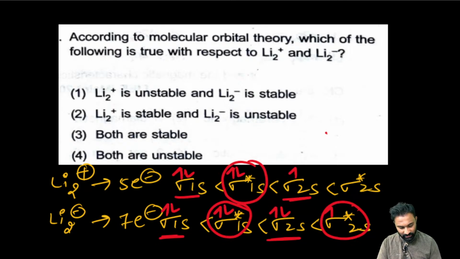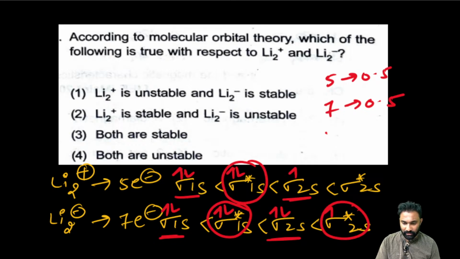Next, if you cross check the bond order, the 5 electron bond order is 0.5 and the 7 electron bond order is also 0.5, right? Both the cases bond order is 0.5. Now what is asking? Li2 plus is unstable, Li2 minus is stable.